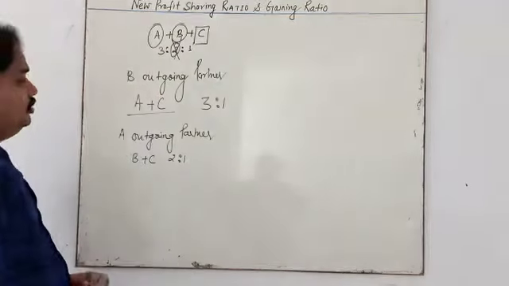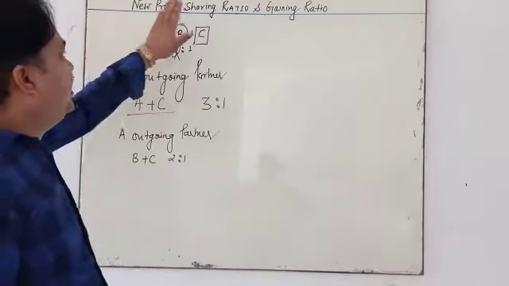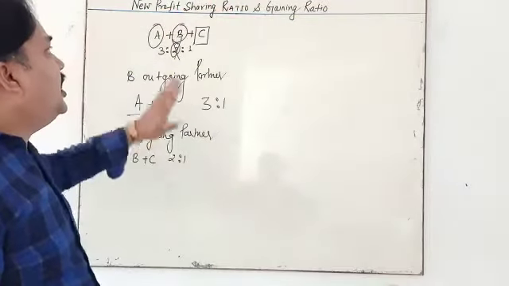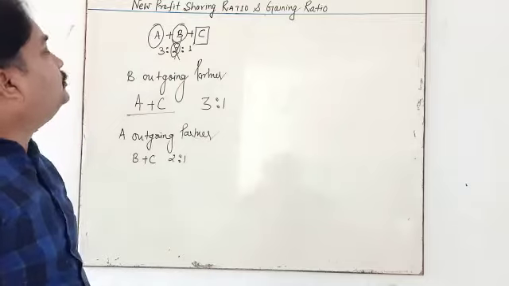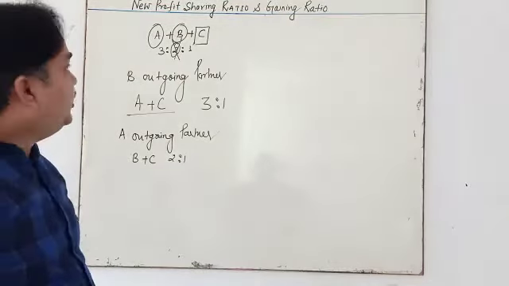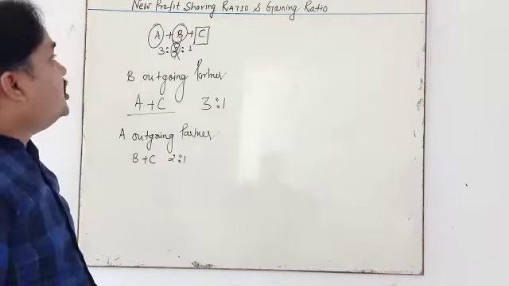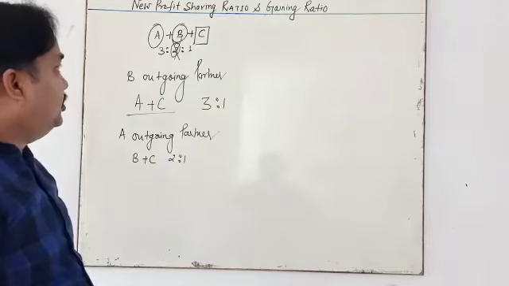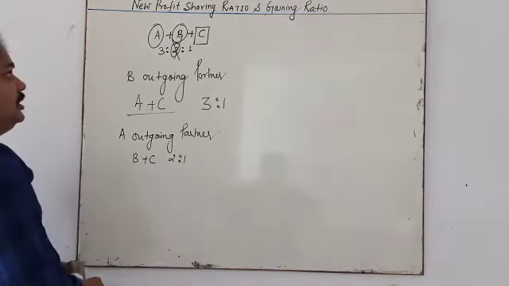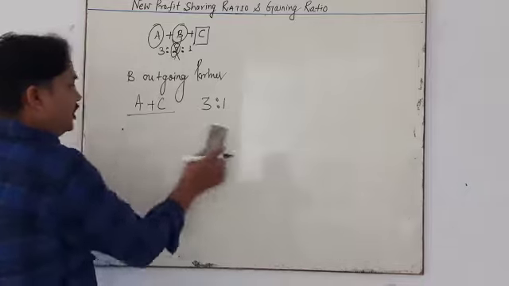Our new topic is the new profit sharing ratio in the retirement chapter. If there is no information regarding what amount they are acquiring from the outgoing partner, the old ratio becomes the new ratio. Now, what is the gaining ratio?